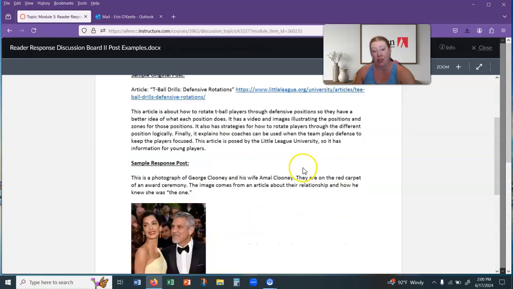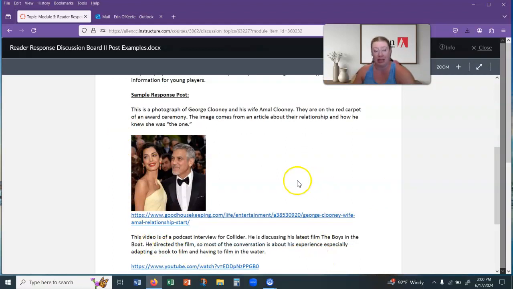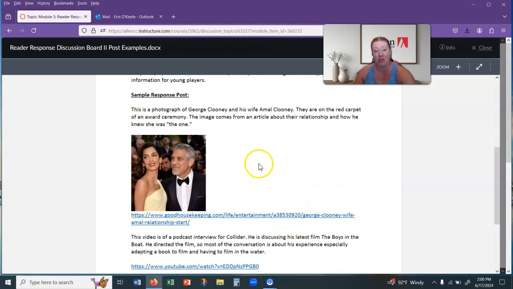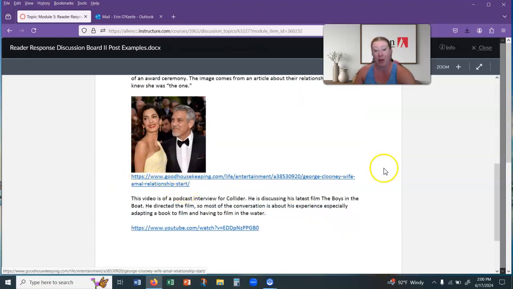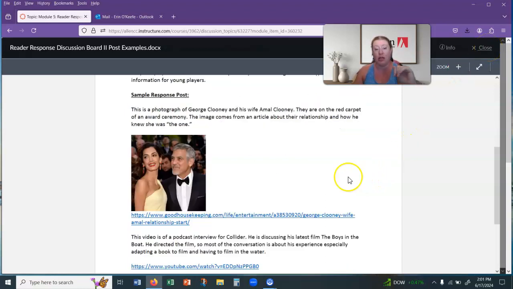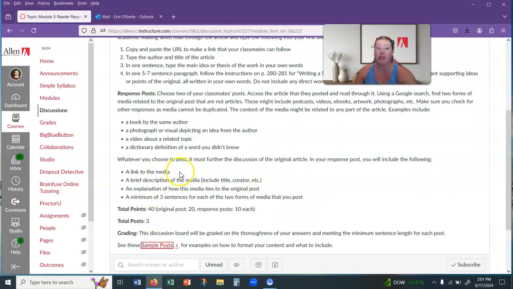The sample response posts that you provide are going to add additional information about the topic. So I just pretended that somebody had posted, let's say, an article about George Clooney. And I provided two additional sources: an image and the website it came from, and a video and the video link, in my response post to their original. So if they posted an article about George Clooney, then I would have these two sources that I provided as additional information.